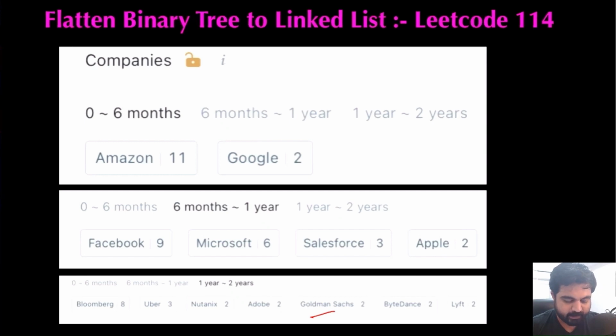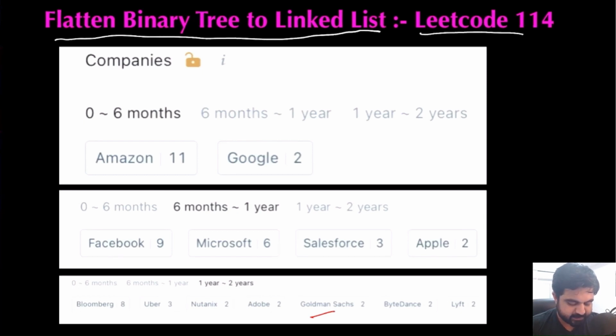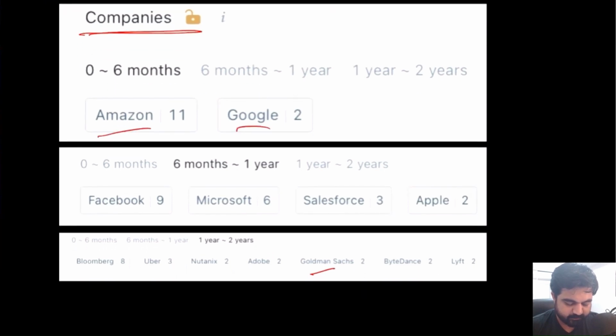Keeping with that goal in mind, today we are going to do a very interesting LeetCode problem called Flatten Binary Tree to Linked List. And if we see some of the popular companies who have already asked this question, there are companies like Amazon, Google, Facebook, Microsoft, Apple, Bloomberg, Uber, Goldman Sachs, ByteDance, and Lyft.